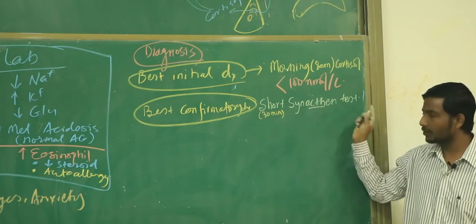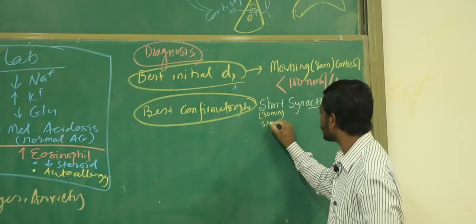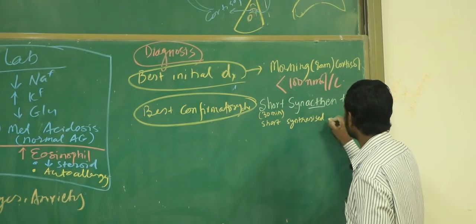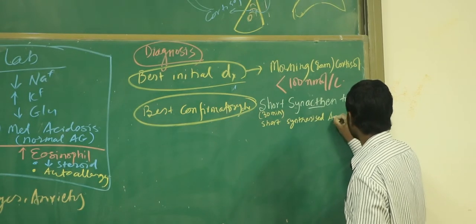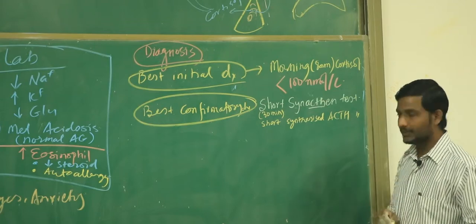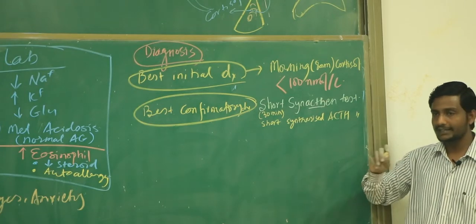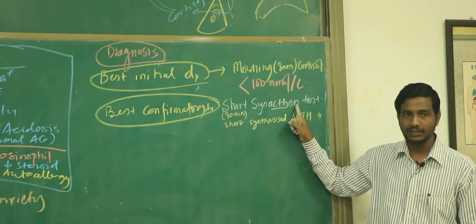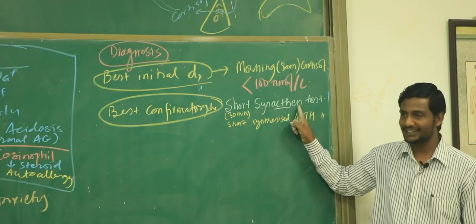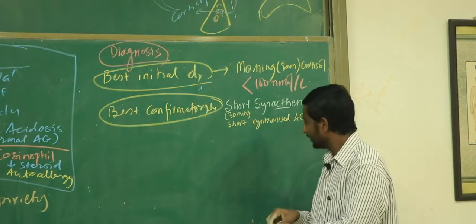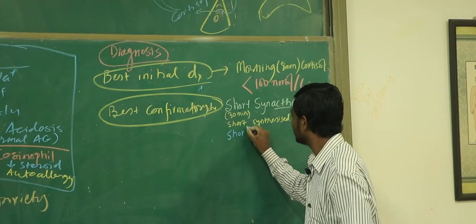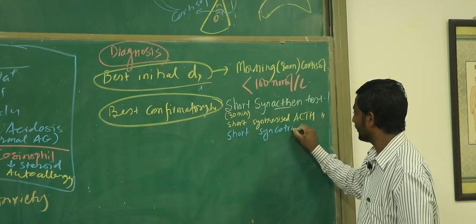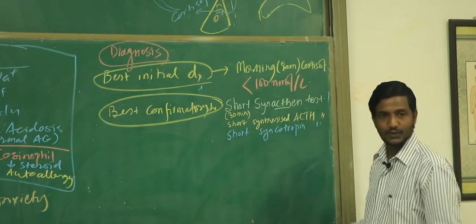In some books they will not call it short synacthen test. They will simply say it is the short synthesized ACTH test. Especially if you are going to appear in the UK examination, they will always use the words short synacthen test. But if you are going to appear in the USMLE, the USA-based examination, then they never call it synacthen test. They have a different name for it. They call it the short cosyntropin test, syn for synthesized, cotropin test. So many different names for this test, and that's why students are always confused.